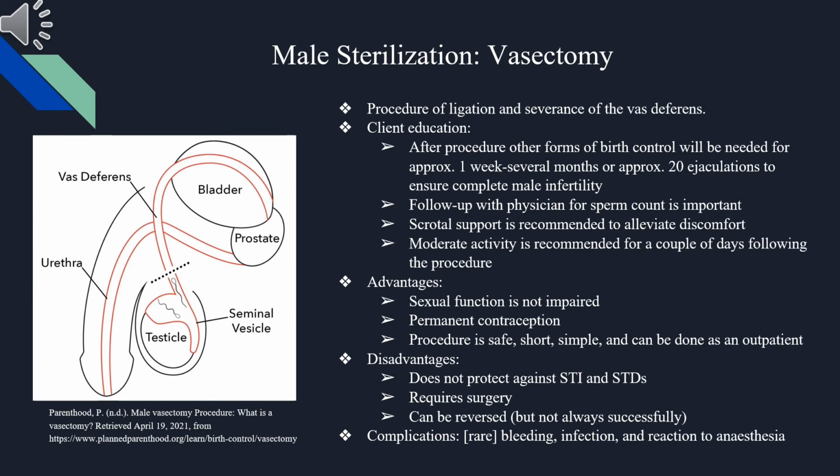Male sterilization, also known as a vasectomy, is a procedure of ligation and severance of the vas deferens. It is important to educate the client that after the procedure, other forms of birth control will be needed for approximately 1 week to several months, or approximately 20 ejaculations, to ensure complete male infertility. Follow-up with the physician for sperm count is important.